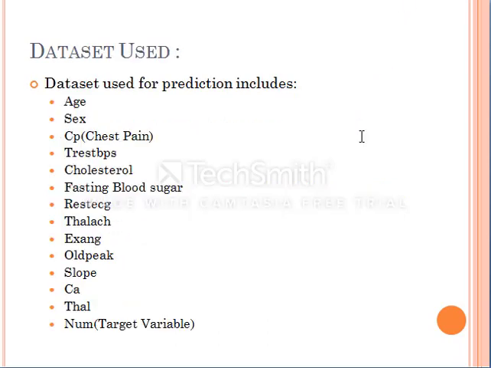Here we will discuss the 14 features which have been used in the pre-processing stage, that are age, sex, 0 for male and 1 for female. And next is CP, which is chest pain, and BPS, which is used to represent blood pressure. Then is FBS. FBS is represented as 1 if it is greater than 120 mm and as 0 if it is less than 120 mm. Then RESTECG, which is the resting electrocardiographic result, Thalach, Exang, Old Peak, CA, Slope, Thal, Num.